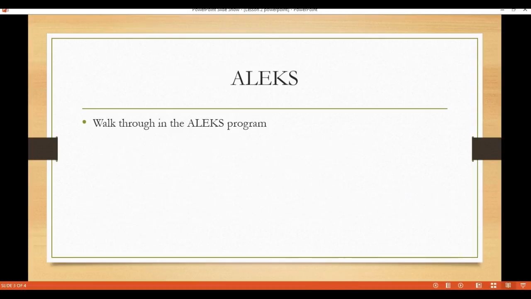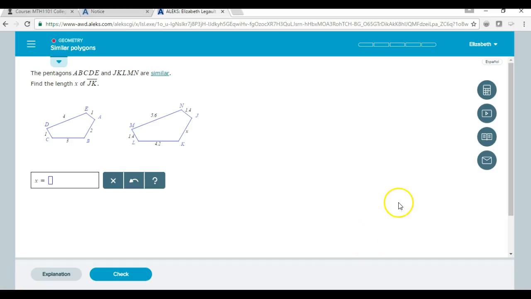Go into the ALEKS program. Every time you log in, you will see Continue on My Path. I've already clicked this, so you don't see that. You will click on this and continue on your journey in this class. Once you have hit your 85% in your Unit 2 Pi, it will unlock the topics that you need to learn for the next unit.